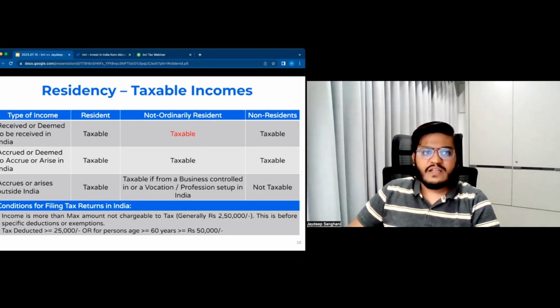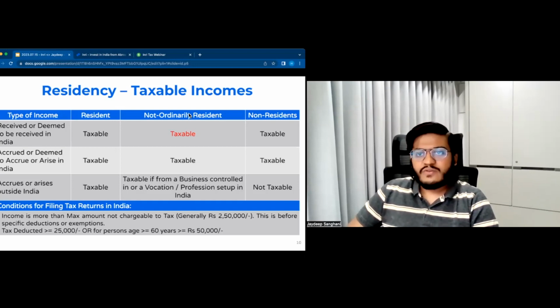Now note that any income received in India, or accruing or arising in India, is always taxable. So if you earn income outside India but bring it directly to India, it is taxable. You can route it through your bank account in a foreign country, and that would not be considered as received in India. But if you directly receive your income in India, then it is taxable, whether you are a resident or non-resident, it doesn't matter.